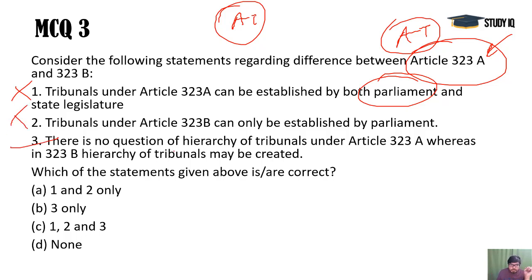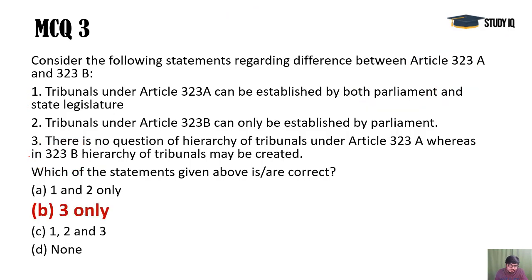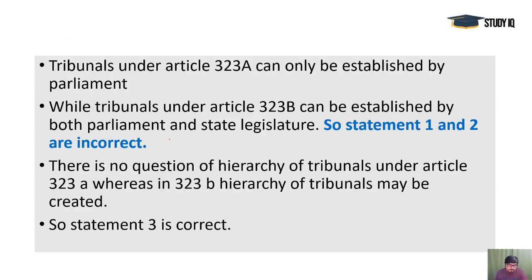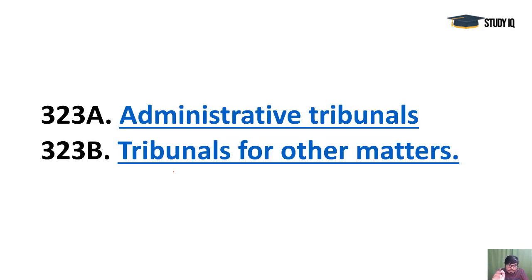Third is correct, because in Article 323A regarding administrative tribunals, there is no provision of hierarchy, but the provision of hierarchy is there for 323B. Okay, so 3 is correct here, and B would be the answer. You can see 1 and 2 are incorrect, and there is hierarchy in other tribunals, not in the administrative tribunals. And 323A and B, these are given here. You must remember this picture always.